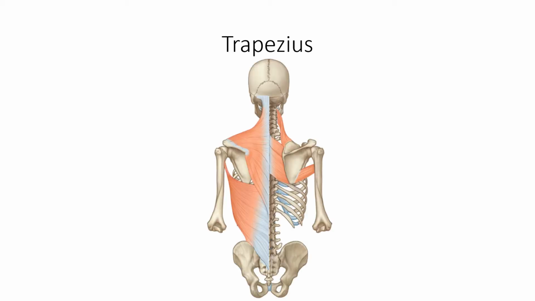These are the muscles of the shoulder. The trapezius. Origin: external occipital protuberance of the skull, C1 through C12 spinous processes. Insertion: the upper fibers insert on the inner margin of the clavicle, the middle fibers insert on the inner margin of the acromion, and the lower fibers insert on the inner margin of the scapular spine.